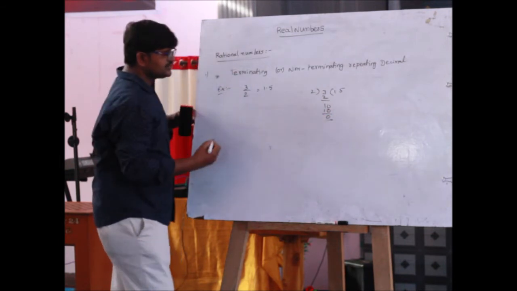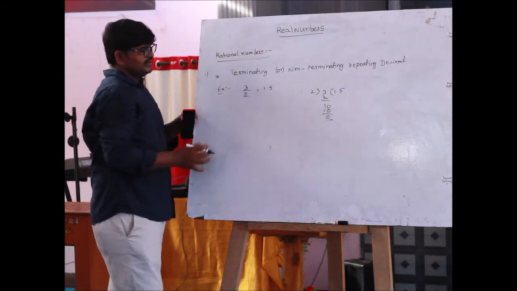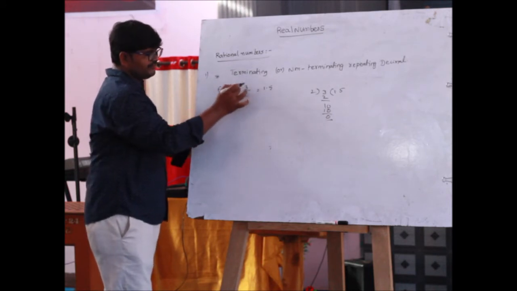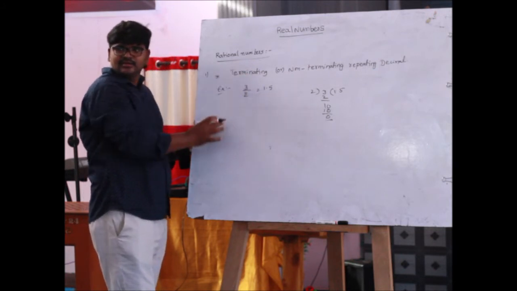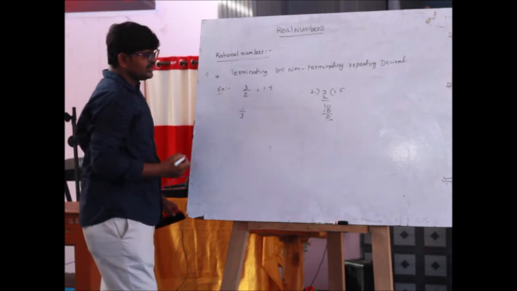Here the remainder equals 0. So 3 by 2 equals 1.5, so the given rational number 3 by 2 is a terminating number.